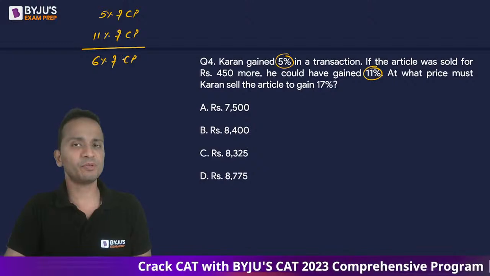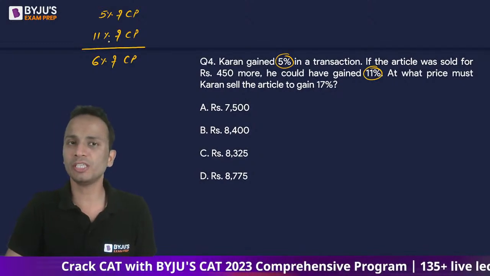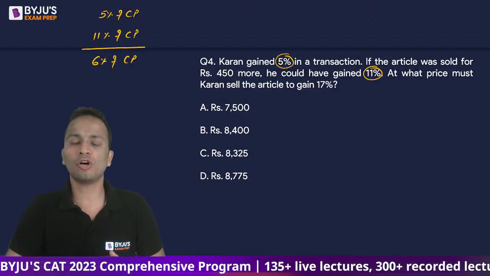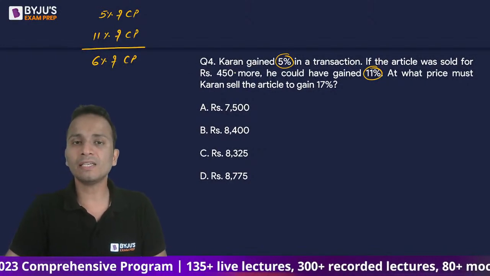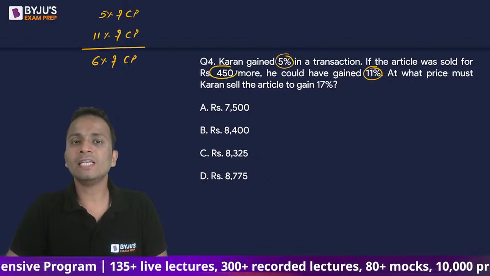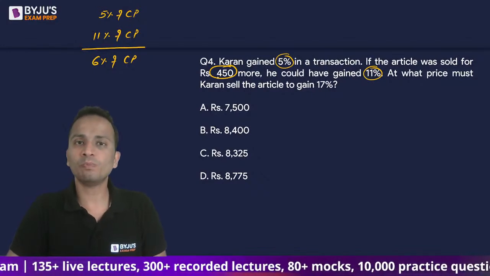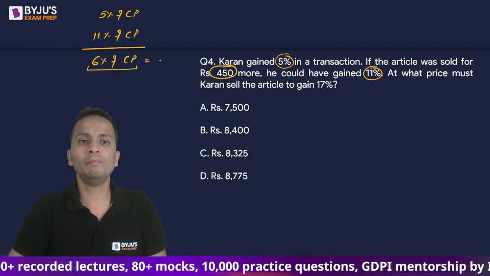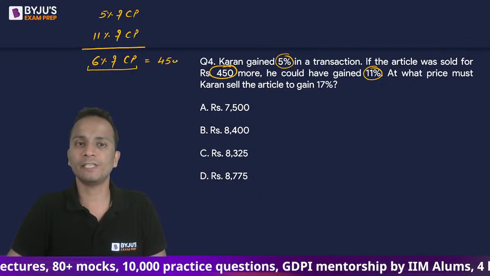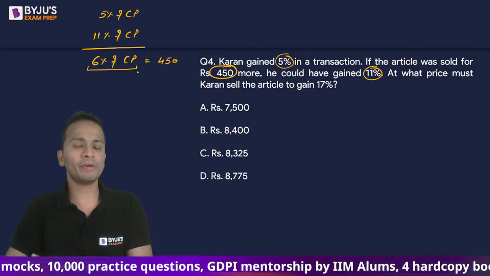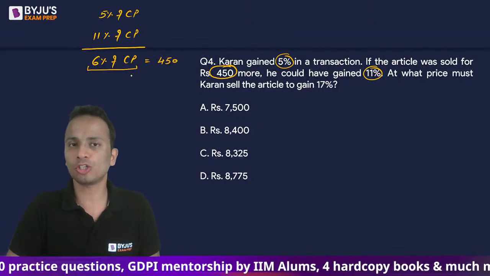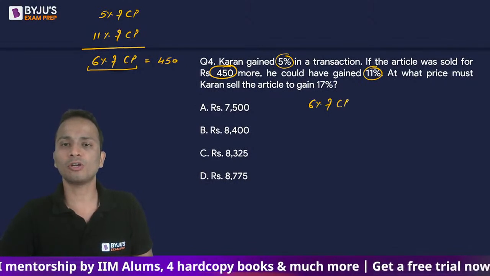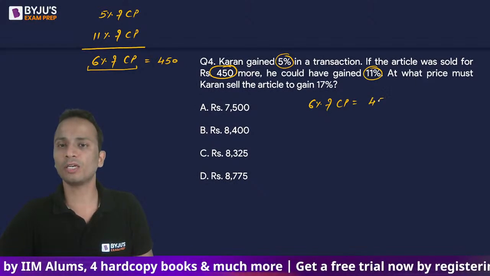Earlier it was 5%, now it is 11%. So it has increased by a value of 6% of the cost price. Now, why has it increased? Because there is an increase of 450 rupees in the selling price. So I can say that this increase will be equal to 450. Okay. So first of all, from here, I can calculate the value of the cost price. So 6% of cost price is equal to 450.